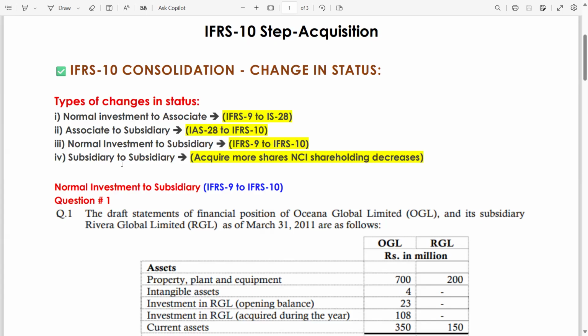Now, after some time, you acquire a further 20% shareholding. So it means your shareholding is increasing and the NCI shareholding is decreasing. So in this case, the NCI shareholding is decreasing, but there is no change in your status. The subsidiary is still your subsidiary because previously you had 60% and now you are acquiring an additional 20%.